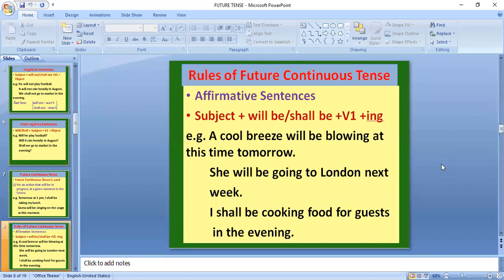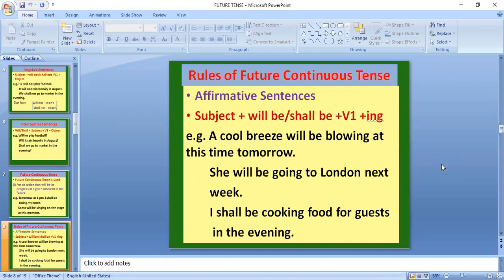Rules for future continuous tense. In affirmative sentences, we write subject plus will be, shall be plus V1 plus ing. For example, a cool breeze will be blowing at this time tomorrow. Here, a cool breeze is the subject, will be is the helping verb, blow is the first form of verb plus ing. Present participle, first form plus ing.